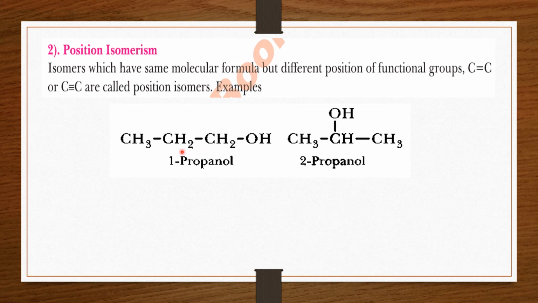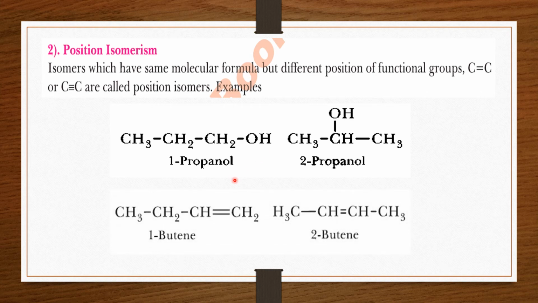Here the carbon atoms are present in a straight chain, it is 1-propanol. But here you can see that the hydroxy group is attached to the second carbon atom, it is 2-propanol. So the position of the functional group is different. The compound is the same, both are alcohols, but the position of the hydroxy group is different.